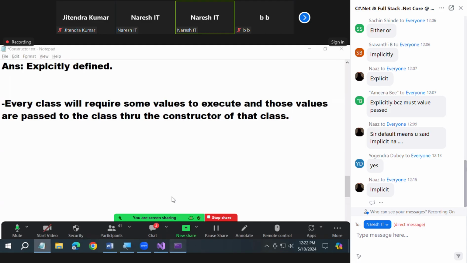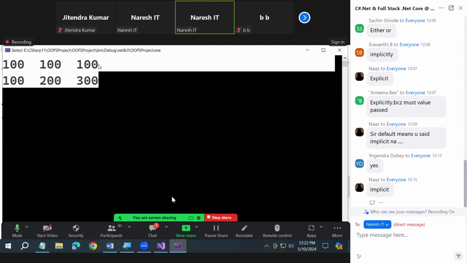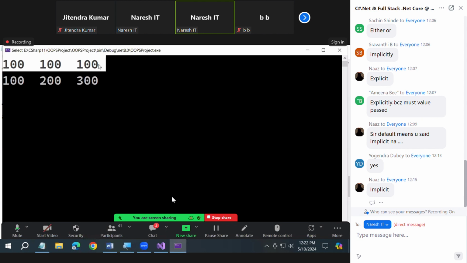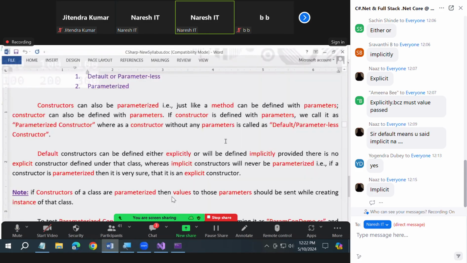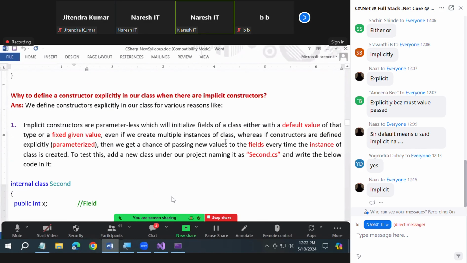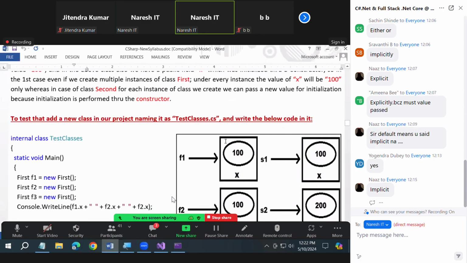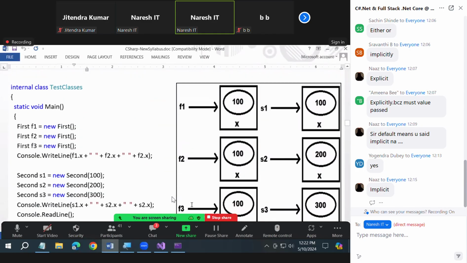Understood? See this. All three have 100. How many instances?